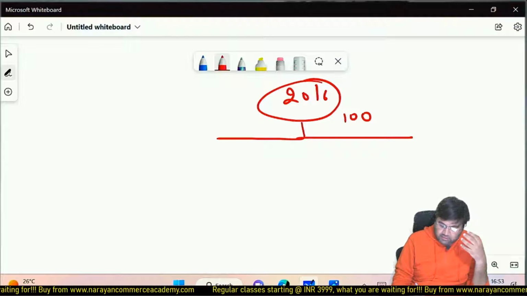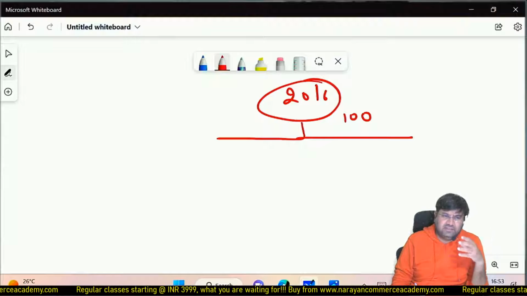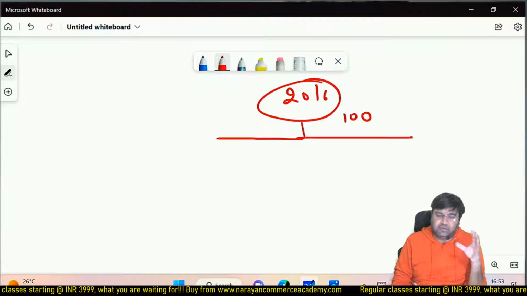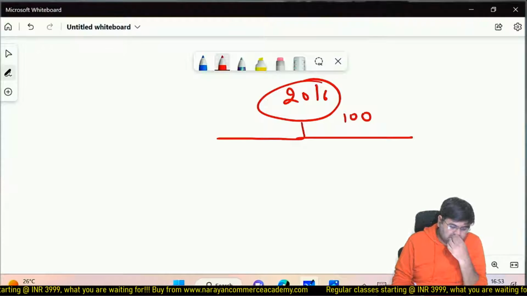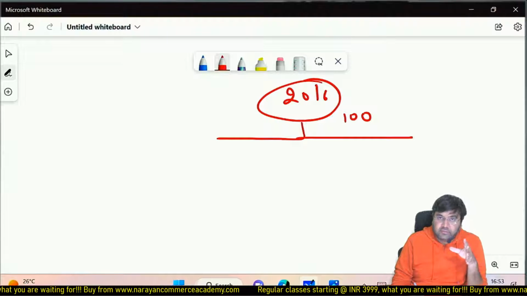So my tax revenue is 100. That 100 rupees I get levying various taxes, luxury tax, because you might be aware that various taxes are subsumed, like luxury tax, entertainment tax, etc. So they said, okay, 100 rupees is my revenue in 2016.